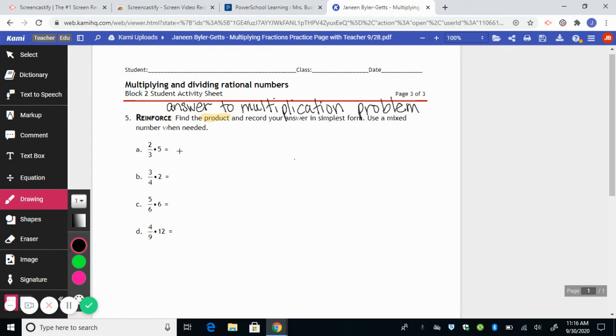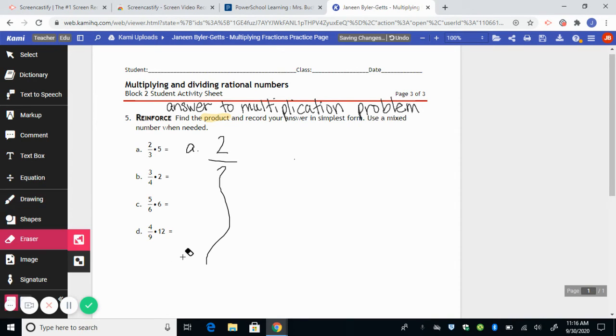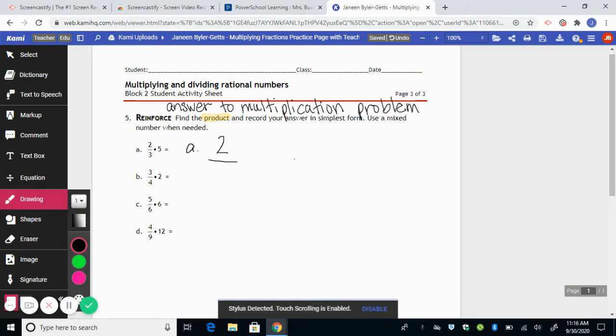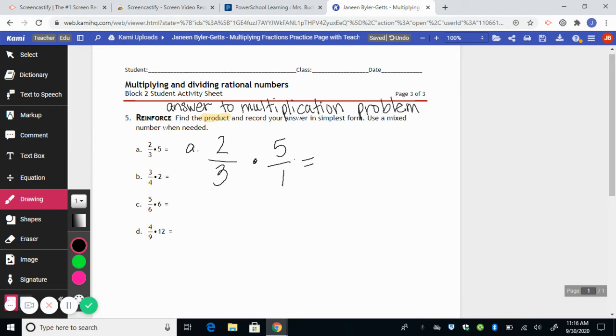So then the other thing I'm finding is students aren't showing their work. So I need them to actually write on here and show every step that they are going to take in order to solve this problem. So they would write out everything and show each step. So it's really important that students do that.